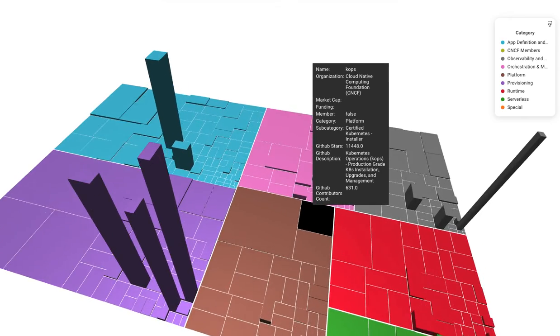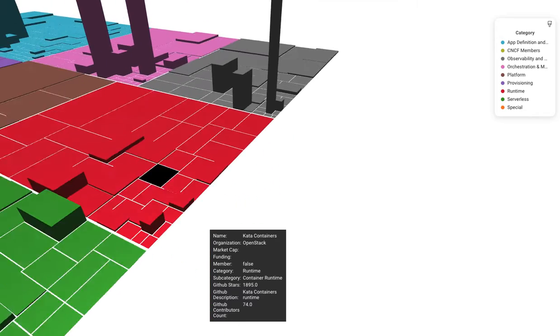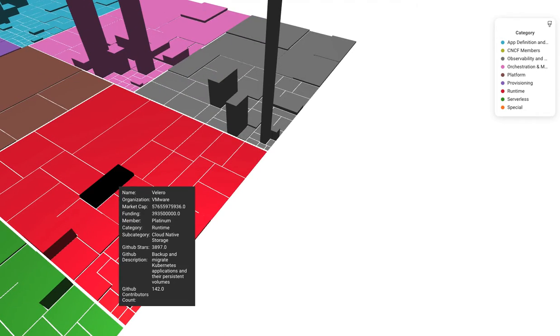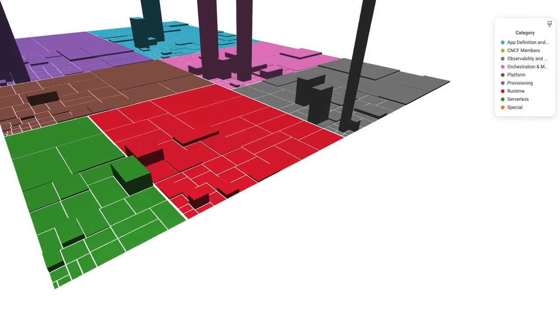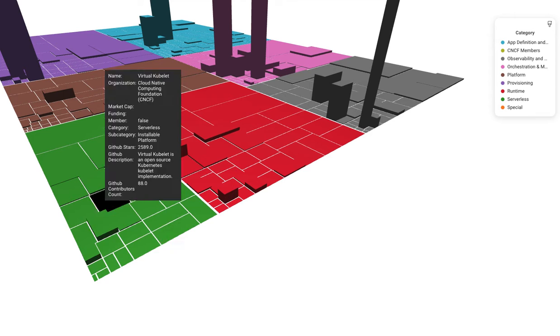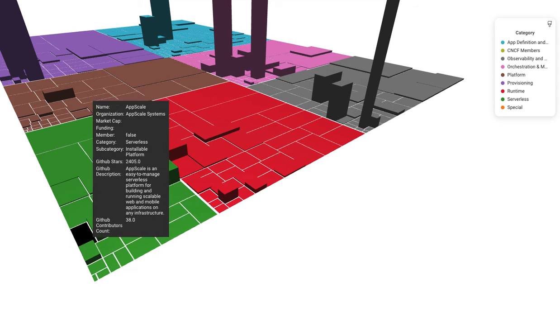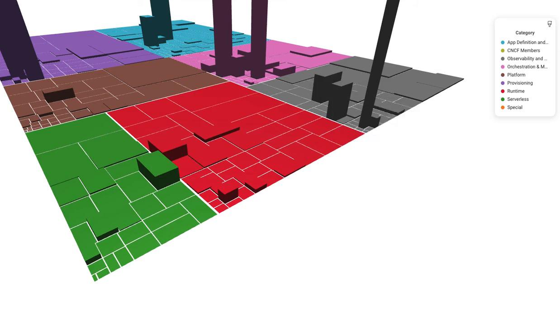Now let's zoom in a little bit. Let's see what we find here in our runtime category. Velero, Pouch, Kyma by SAP, Spring, Riff, Trickster.